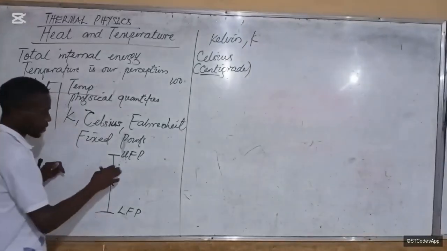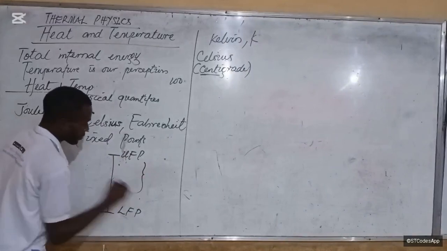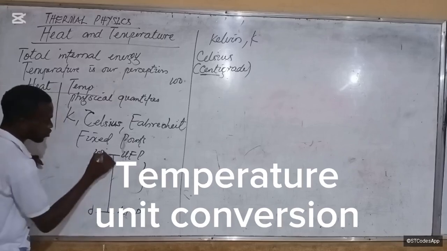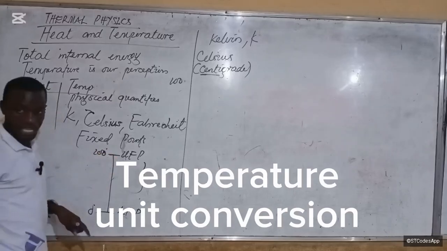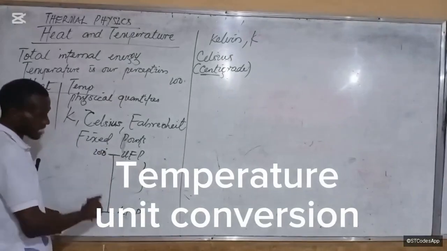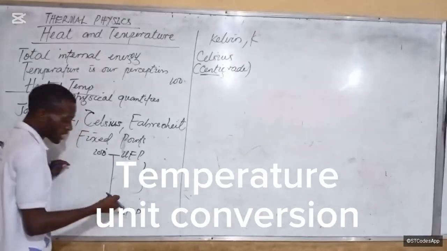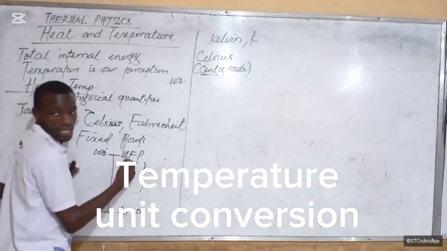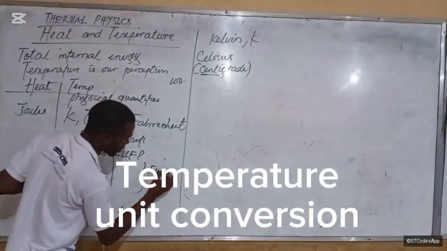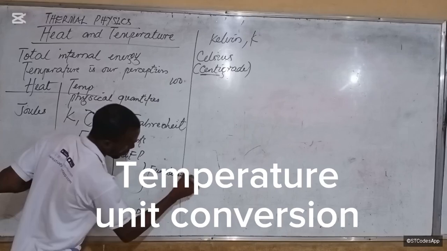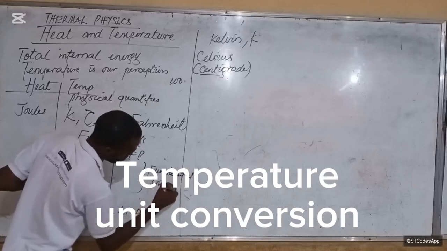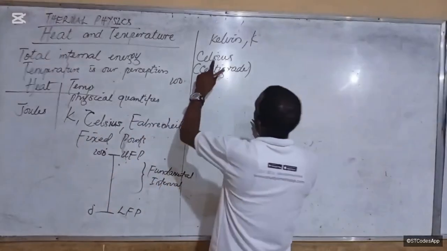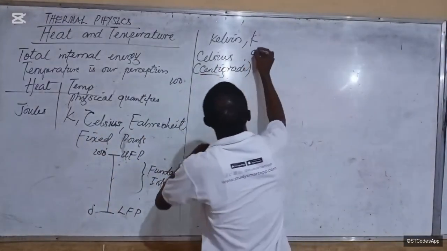Alright, so this is the upper fixed point. For Celsius, it goes from 0 to 100, 100 degrees. Do you get it? So that's why it's called centigrade. The difference between the lower fixed point and the upper fixed point is called the fundamental interval. What do I call it? Fundamental interval. Alright, so now, what did we say about that? Celsius is degree Celsius.